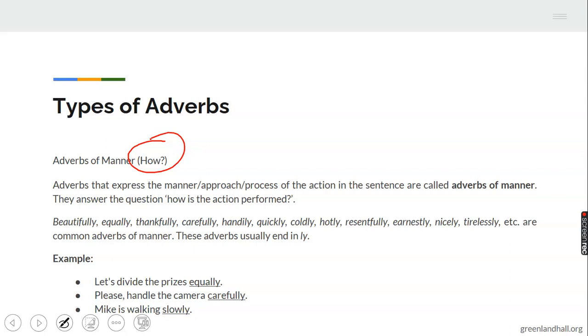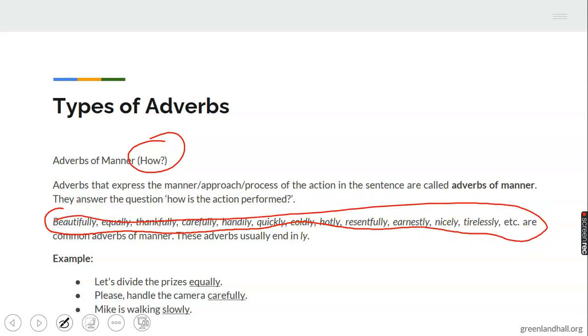I said it expresses manner and approach. Beautifully, equally, thankfully, carefully. These are diverse examples to buttress my point. And from the usage here, you always ask the question how. Just ask how. The adverb will pop up. How did you divide the prizes? Equally. How did you handle the camera? Carefully. How does Michael walk? Slowly. Very simple and straightforward.